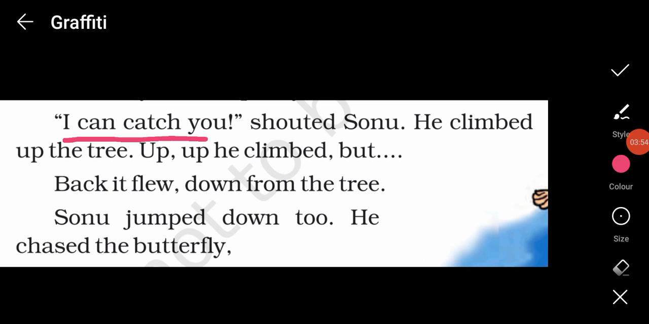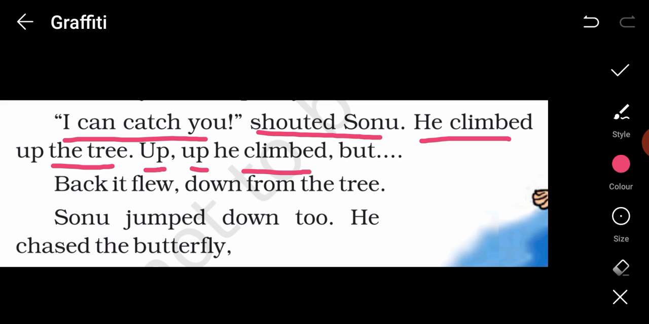"I can catch you," shouted Sonu. Sonu had decided to catch the butterfly, and now he said loudly, "I can catch you." He climbed up the tree. So this was a very dangerous act that he was doing. Up he climbed. But what happened now? Back it flew down from the tree. Again he failed to catch the butterfly.